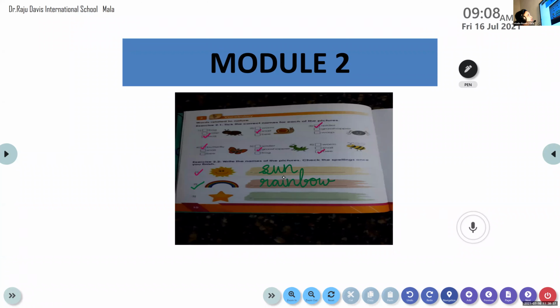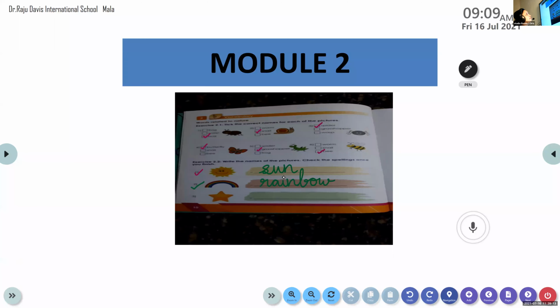Do you know the names of all the 7 colors in the order? It's VIBGYOR. Violet, indigo, blue, green, yellow, orange, and red. I'll teach all this to you in some other class. Try to remember that there are 7 colors in the rainbow. Good effort, Madhav. I want you to be a little more active in the class. Are you sleepy or something today? Muhammad Ali, try the next one.